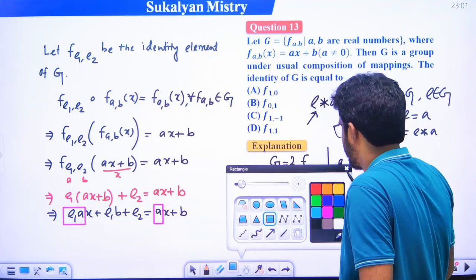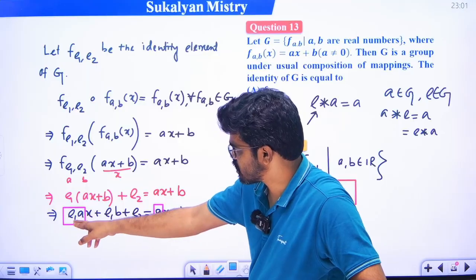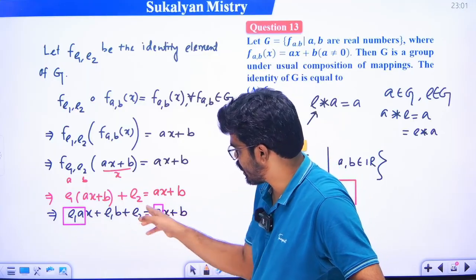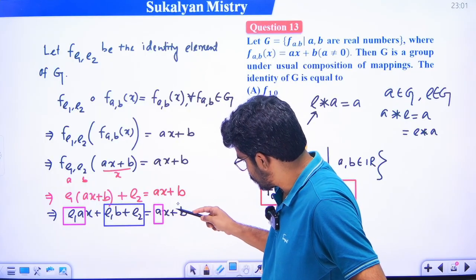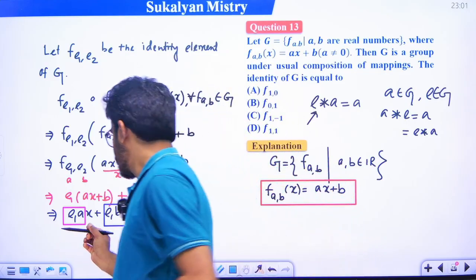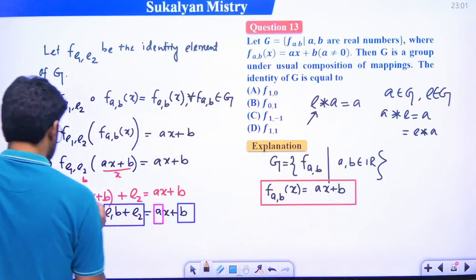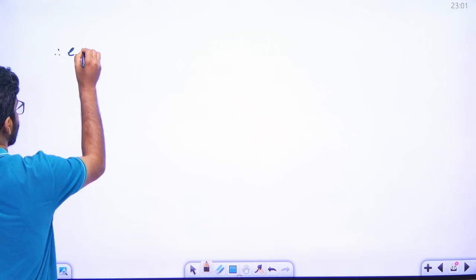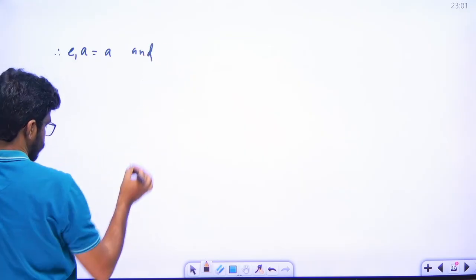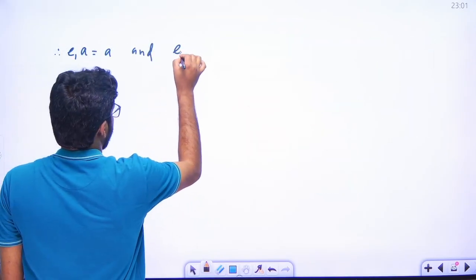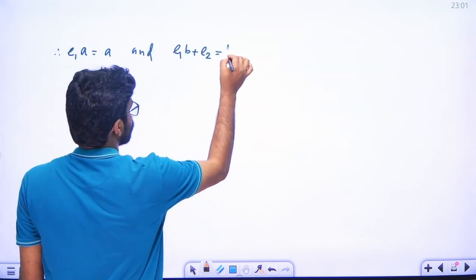Just see. Now equating the coefficients of like powers of x, okay, এখানে x এর coefficient e1a, right hand side x এর coefficient a, that is e1a is equal to a. Constant term is this is the constant term, and in right hand side this is the constant term. So what we can write, so this implies that, therefore e1a is equal to a, and e1b plus e2 is equal to b.